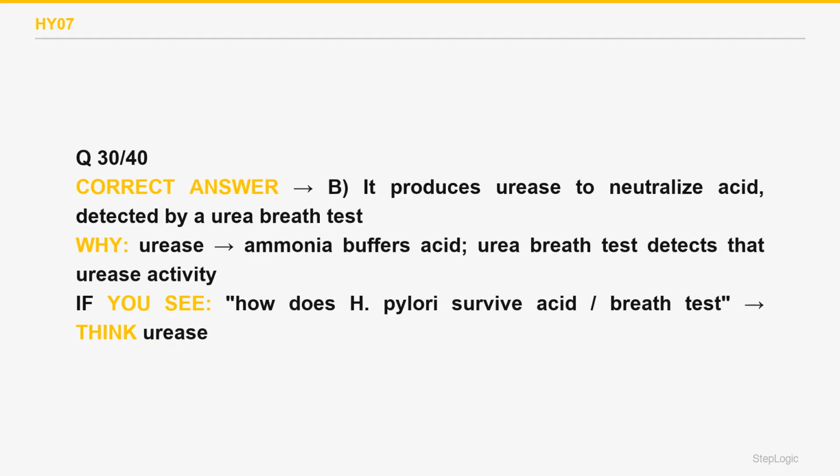The correct answer is B. H. pylori does not form spores. Spore formers are the gram-positive Bacillus and Clostridium, not this gram-negative rod. Choice A wrong. An acid-fast wall is a feature of mycobacteria, not the way H. pylori resists stomach acid. Choice C wrong. H. pylori uses urease.